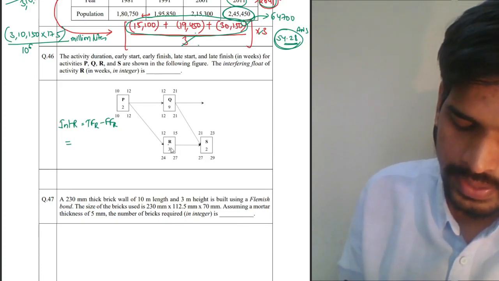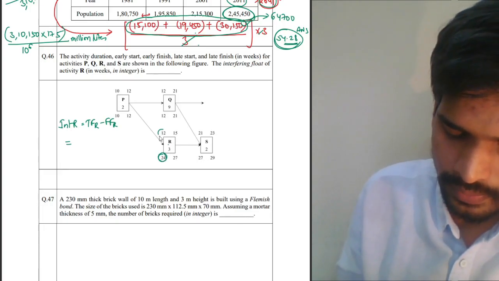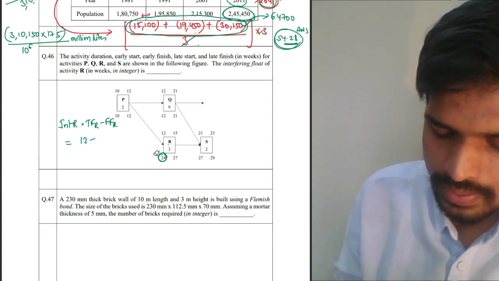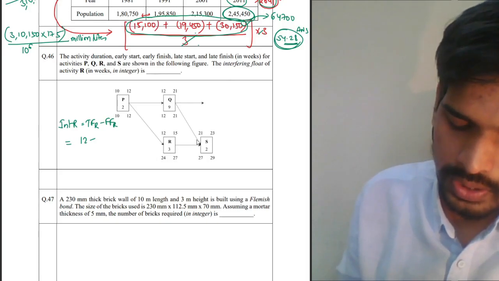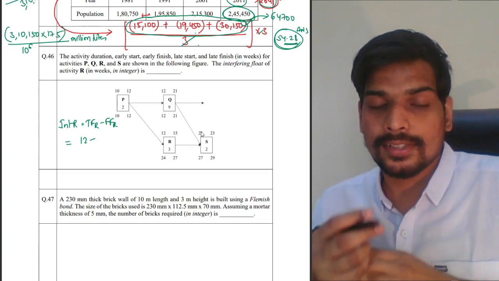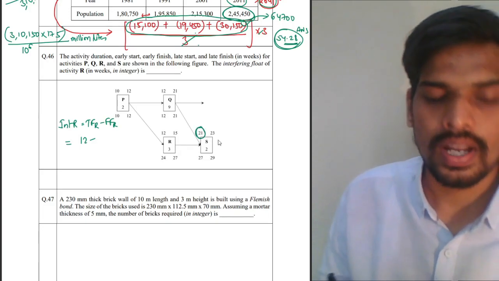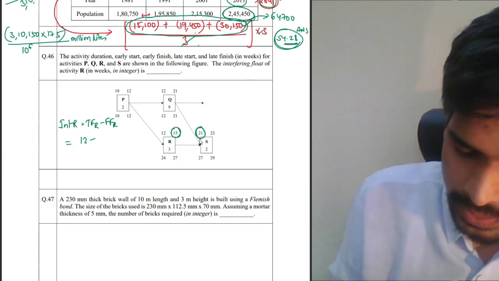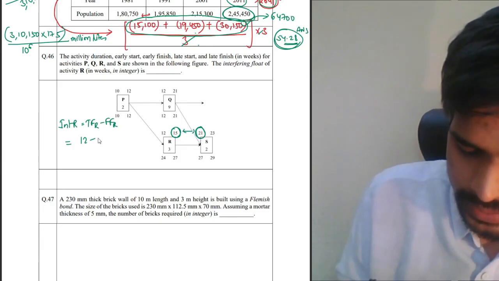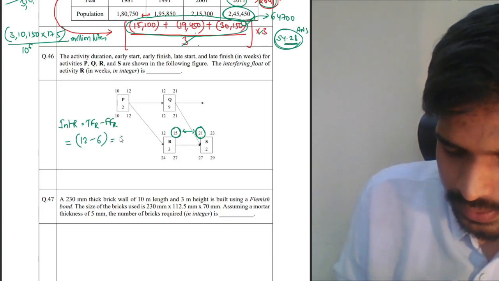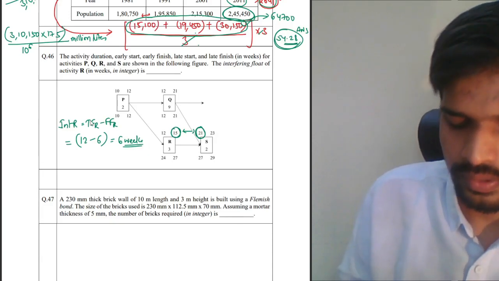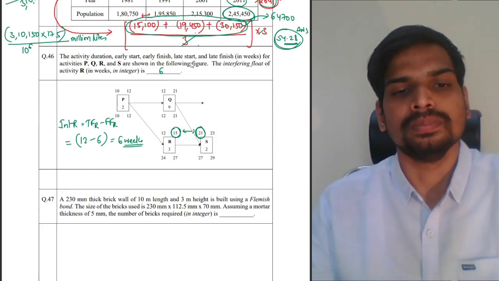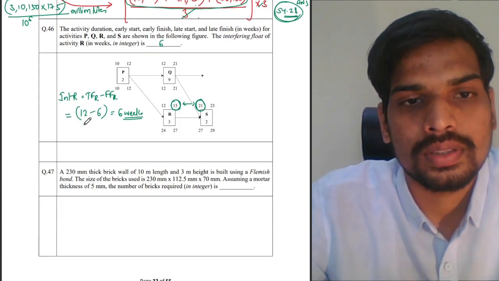What is total float of R? Just subtract 24 minus 12. This minus this. 24 minus 12 will give you 12. That is total float of R. Coming to free float. Free float is basically the next subsequent activity. Successor activity will start at its early start and the present activity will finish at its late finish. That's how you can calculate free float. So 21 minus 15. That will give you 6 weeks. 12 minus 6, that is 6 weeks. That's the answer for interfering float. Sorry, total float minus free float. That is 6 weeks. Pretty much simple direct question.